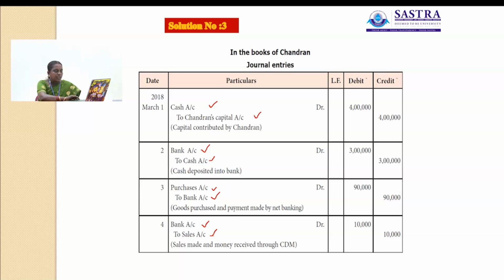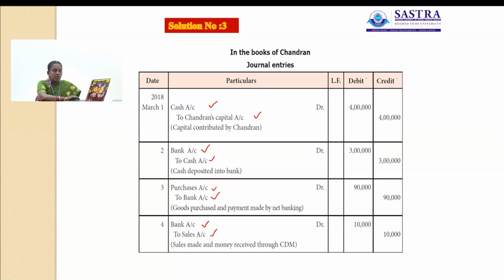Then next one is sales made to Kumar, who deposited the money through cash deposit machine. So sales made to Kumar. You are selling the goods to Kumar. The money is received through cash deposit machine. So we are receiving the amount through bank. So the journal entry involves bank account and another one is Kumar account. So bank account will be debited. So this is a cash transaction. Bank account will be debited and sales account will be credited because goods are sold out of the business.